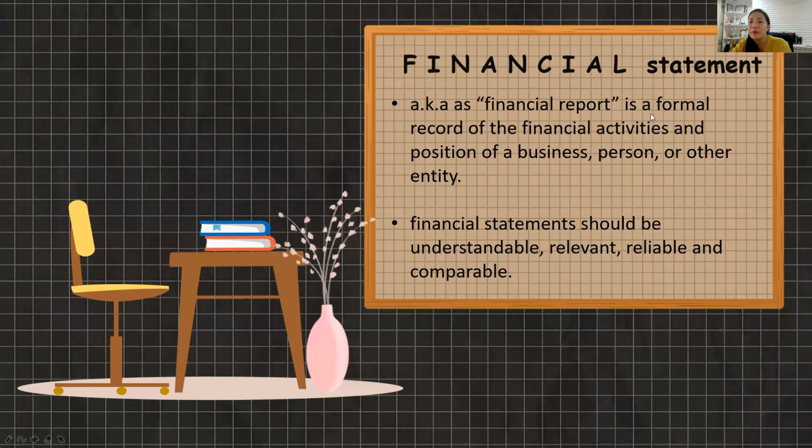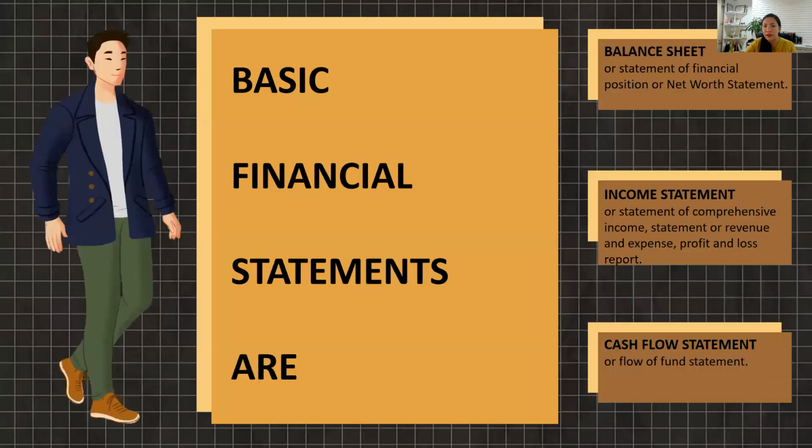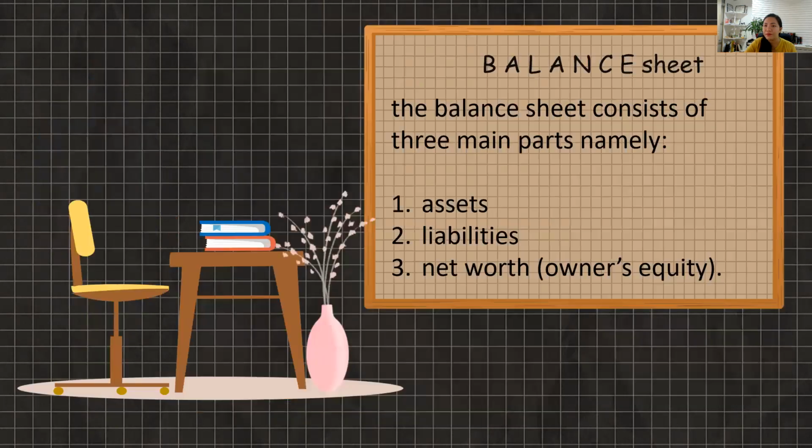Financial statements, AKA financial report, is a formal record of financial activities and position of a business, person, or other entity. Financial statements should be understandable, relevant, reliable, and comparable. The basic financial statements are balance sheet, income statement, and cash flow statement. Balance sheet is the statement of financial position or net worth, while income statement, or statement of comprehensive income or statement of revenue and expense, or profit and loss report, while cash flow statement is a flow of funds statement.